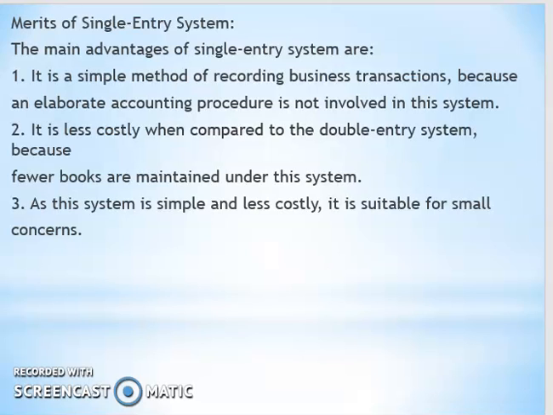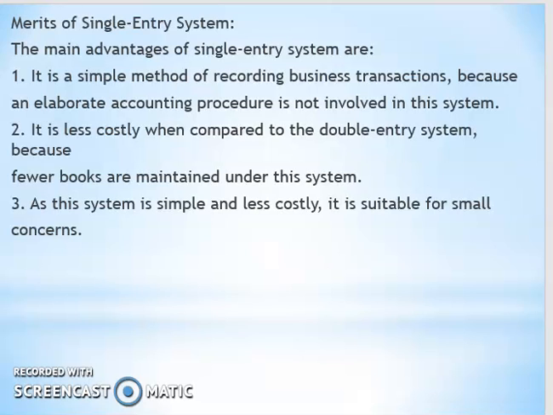The double entry system is a complete, scientific, satisfactory and reliable system of accounting, because both the aspects of each and every transaction are recorded. On the other hand, single entry system is incomplete, unscientific and unsatisfactory, because each and every transaction is not recorded. As the two aspects of each and every transaction are recorded under the double entry system, it is possible to prepare a trial balance, but it is not so in the case of a single entry system.